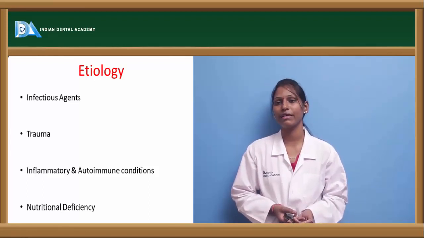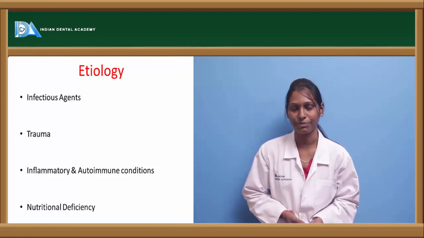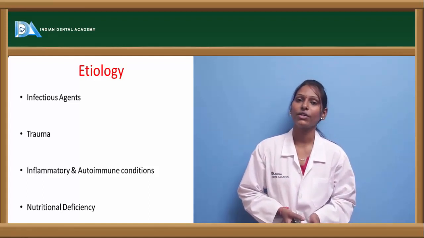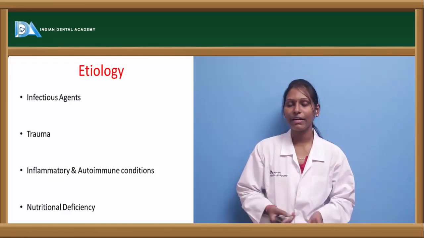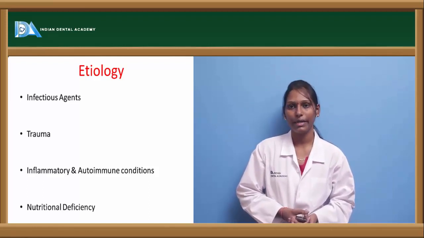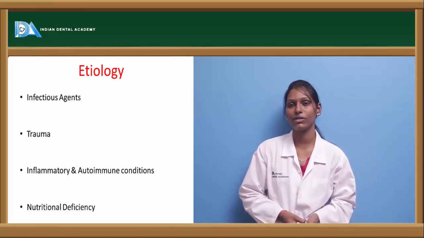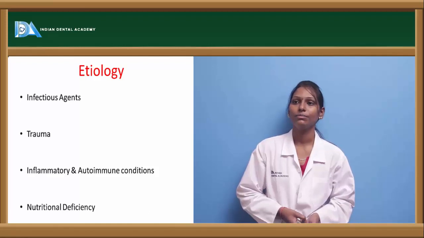Herpes simplex virus 1 is the most common causative organism of stomatitis in the head and neck region. Next, other viruses include cytomegalovirus, and then we also have herpangina-like conditions.